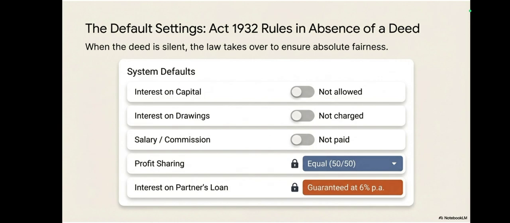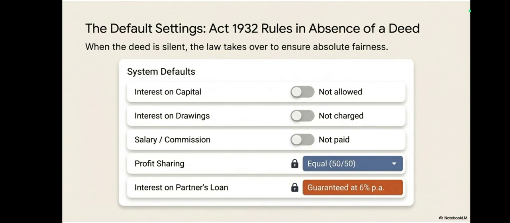The fourth important thing is, in case of no partnership deed, profits or losses will be shared equally. There will be no ratio. If any partner says, I have worked much harder, I should get more profit, no. In the absence of a partnership deed, the profits will be shared equally.